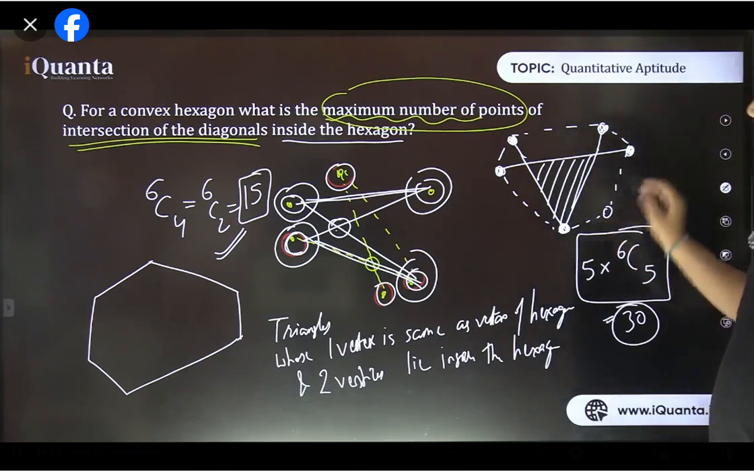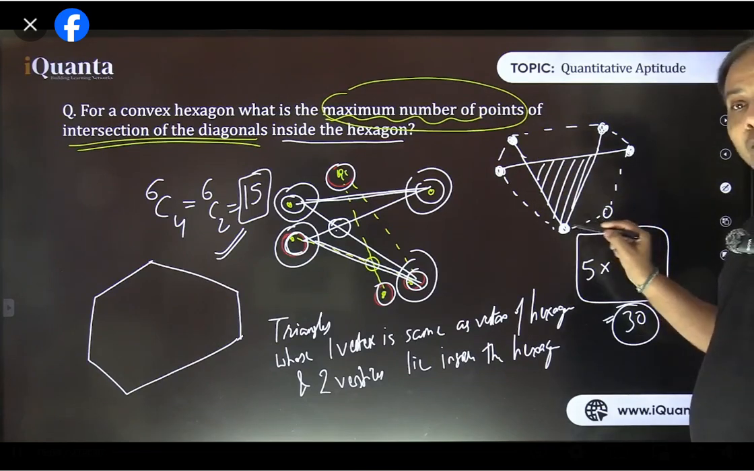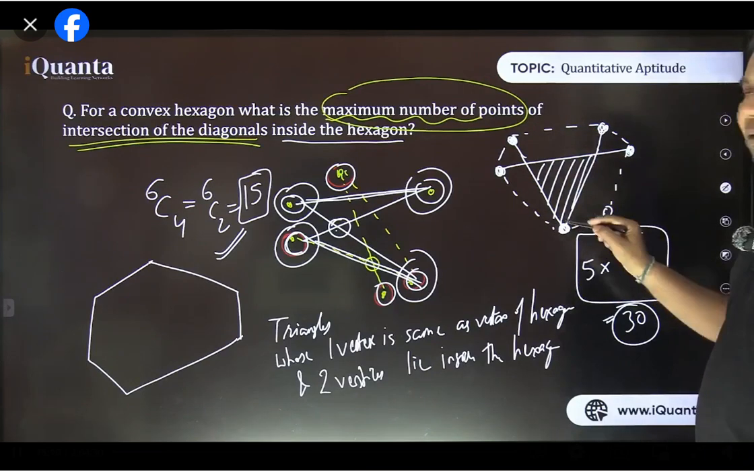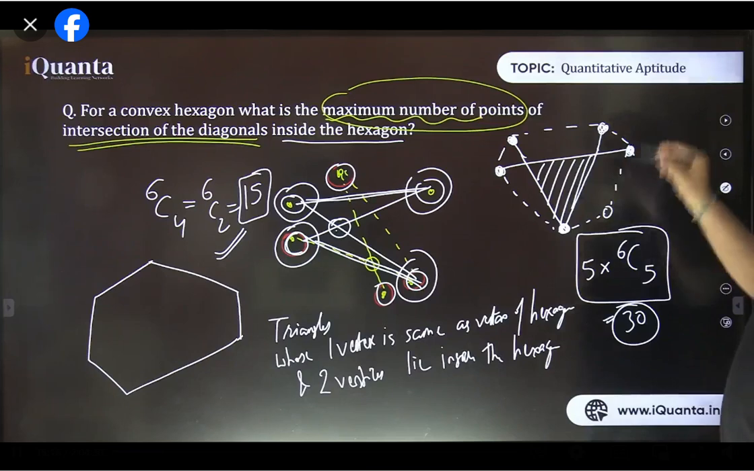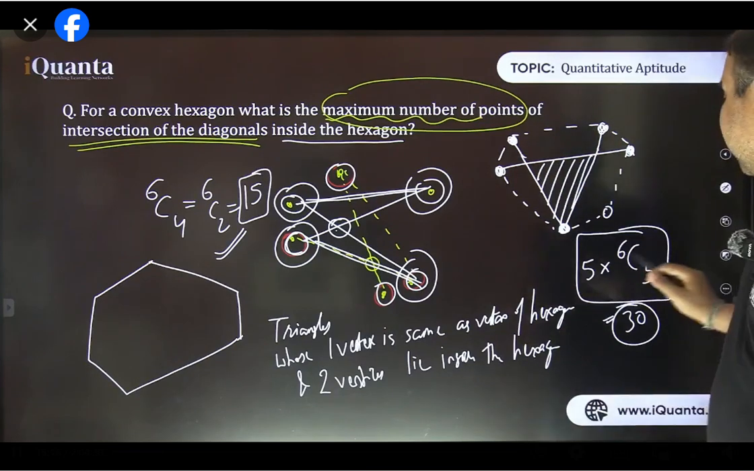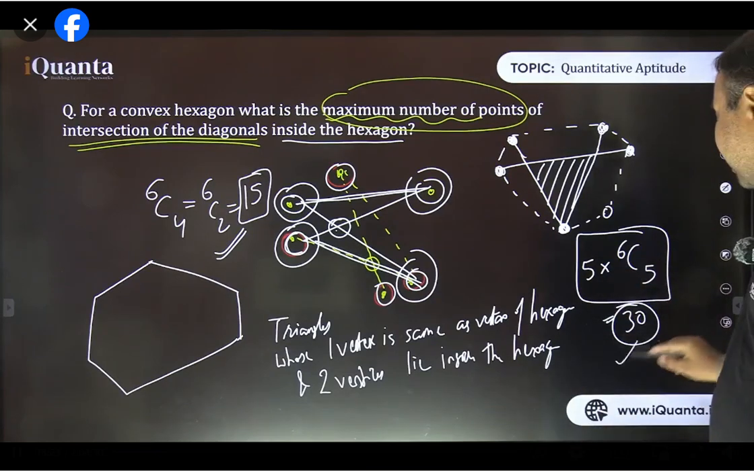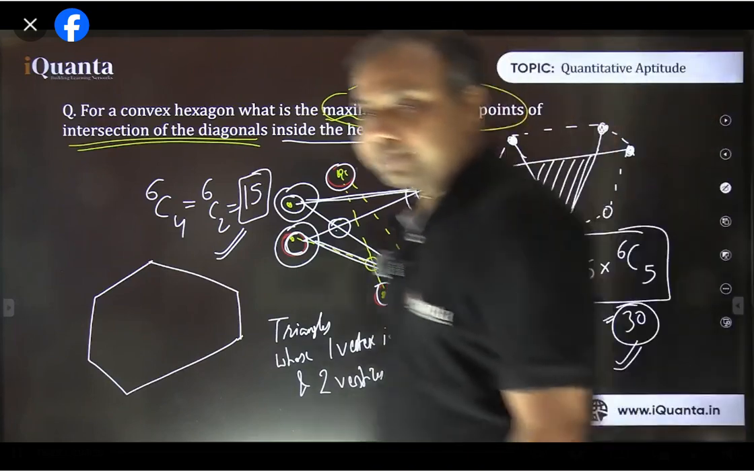Why? Because this one vertex out of these 5, which is to act as a vertex of the triangle also, can be either of them. So taking this vertex as the vertex of the triangle gives one triangle, taking this one as the vertex of the triangle gives another triangle, and so on. So for every selection of 5 vertices out of the 6, there will be exactly 5 different triangles. So a total of 30 triangles will be formed in this diagram. Okay?